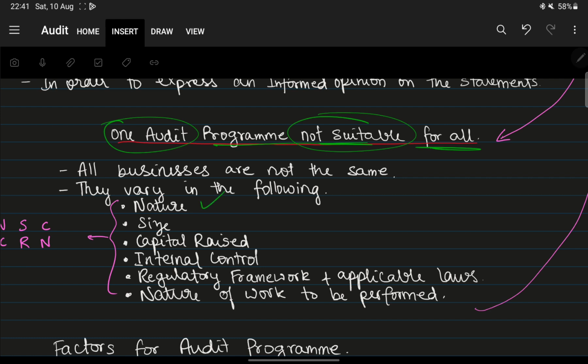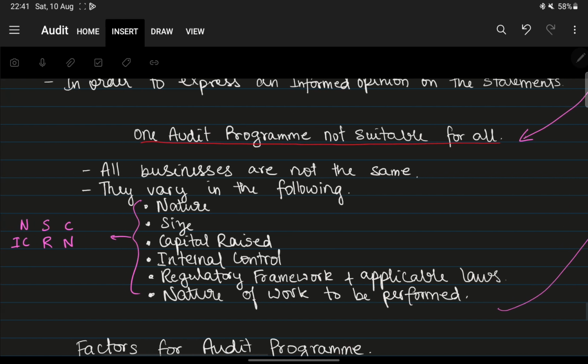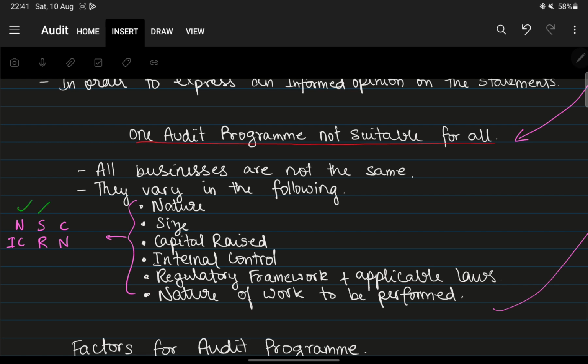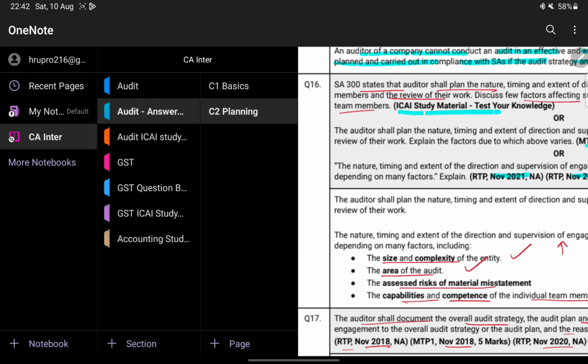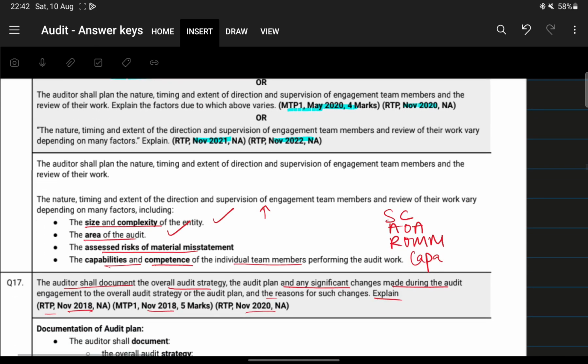They vary in their nature, size, capital raised, internal control, regulatory framework, and nature of work to be performed. Since they vary in these factors, we cannot apply one audit program to all the cases.